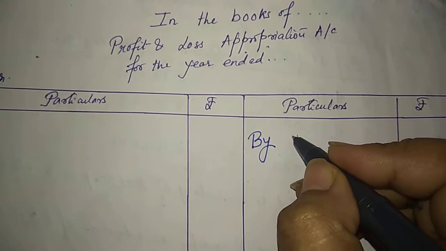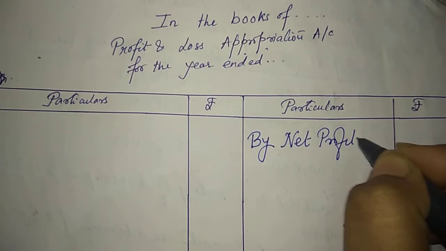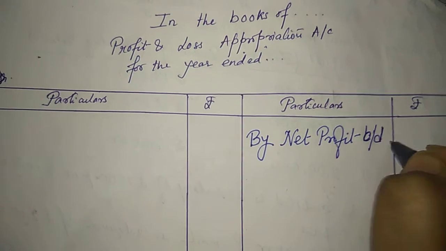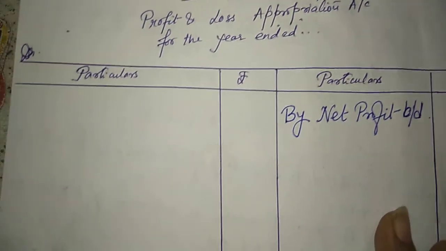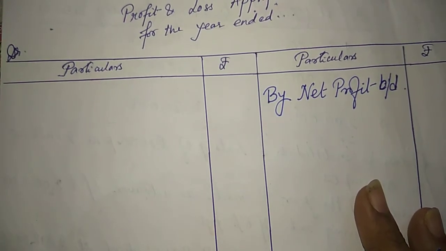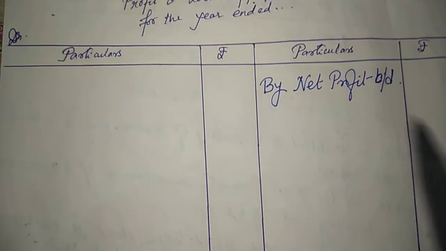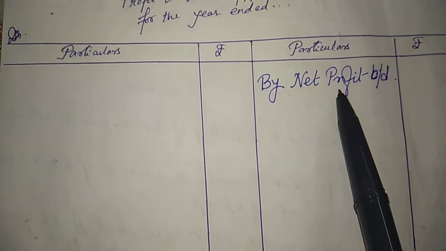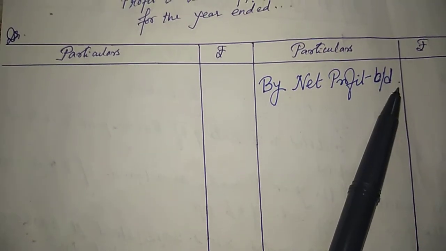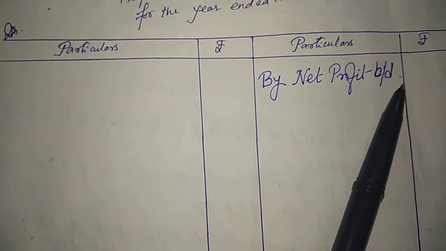And in profit and loss appropriation account, I start from the net profit that I find out from the profit and loss account. Now what to do next? I will divide this profit among the partners by way of salary, by way of remuneration, by way of interest on capital, and so on.